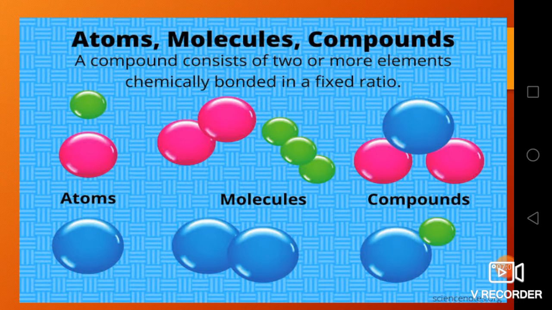Now let us see what is meant by a molecule. A compound consists of two or more elements chemically bonded in a fixed ratio. Here you can see the individual atom, and here you can see a molecule, where two or more atoms are bonded, and such bonding and formation is said to be a molecule. So a molecule will have two or more atoms.